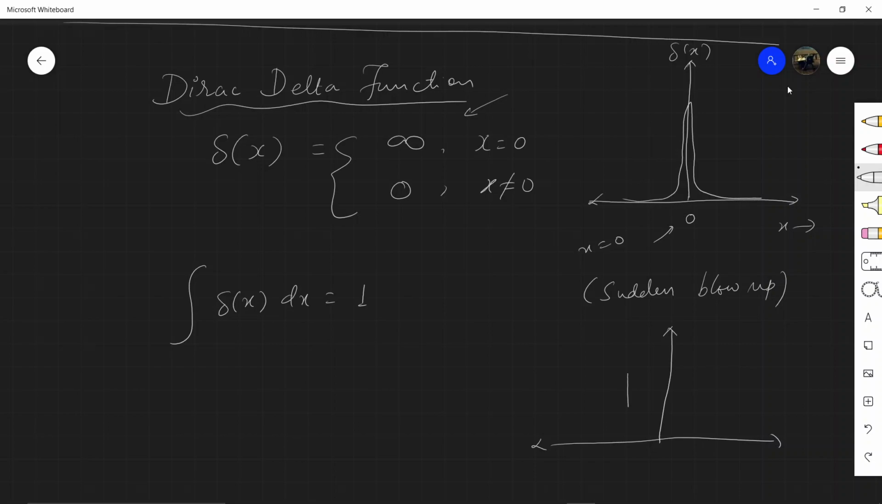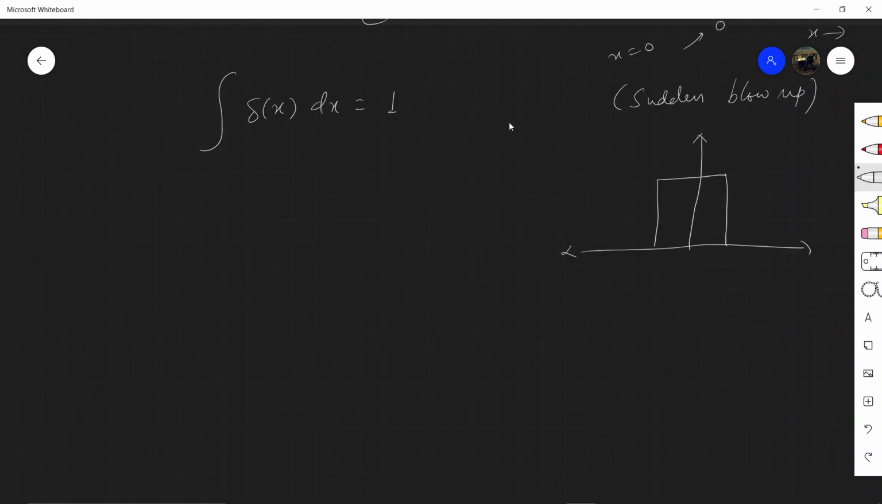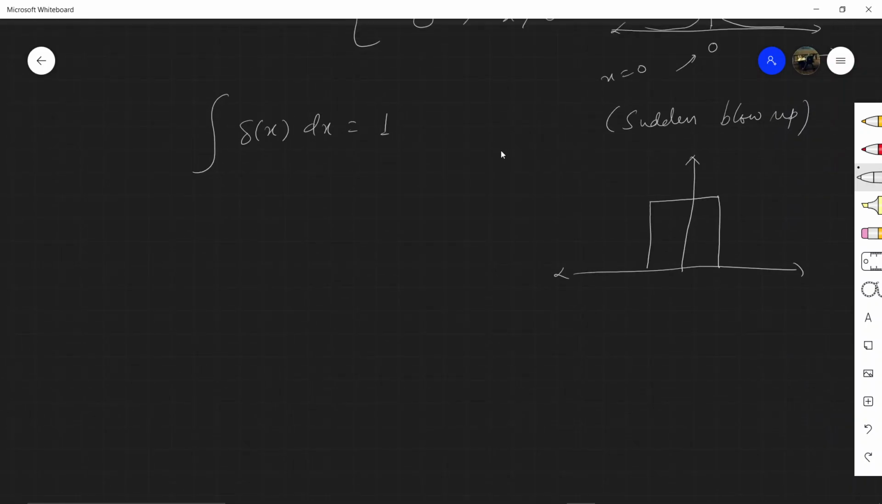So again we can define it in a more rectangular fashion. Suppose this is plus epsilon by 2 and minus epsilon by 2, and this height is 1 by epsilon. Then its area will be, taking the limit epsilon tends to 0, epsilon times 1 by epsilon, which is 1.